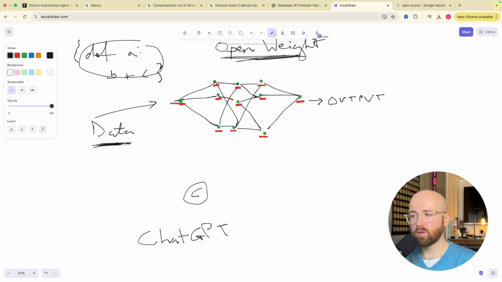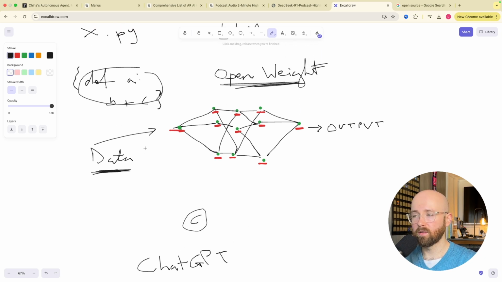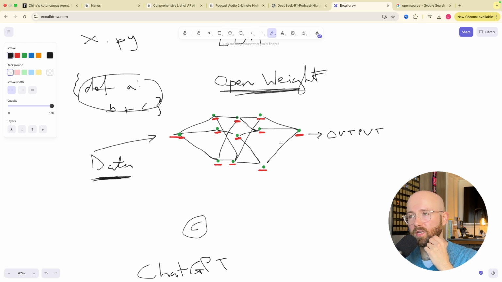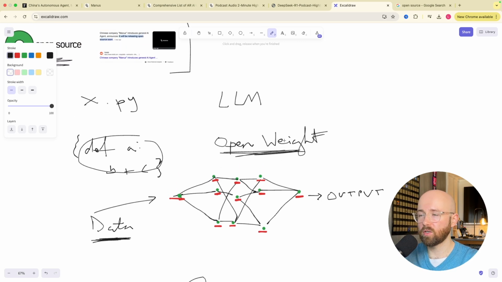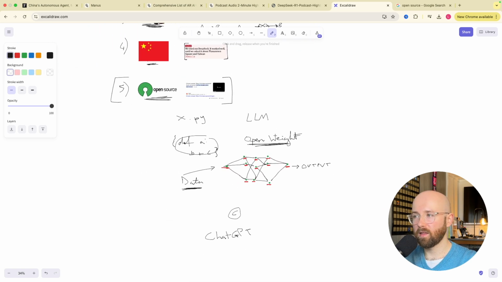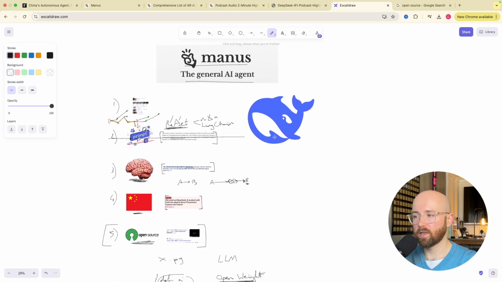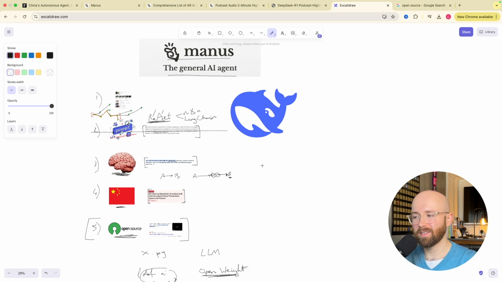But if you don't release the data and how it was trained, then open weights doesn't really disclose as much as you think. So it's kind of a linguistic game where they say we're open source, and you're like, yeah, I suppose that's cool, but it's also not, because I can run it, but only if my machine's worth like $10,000.